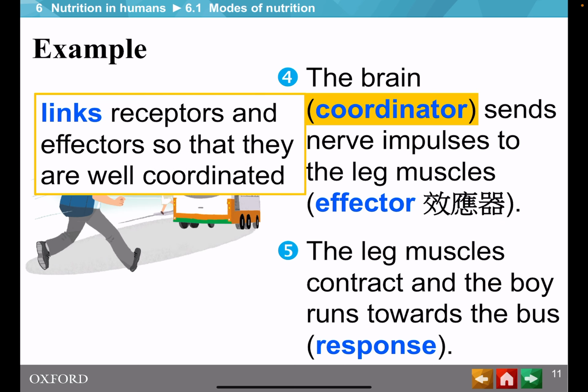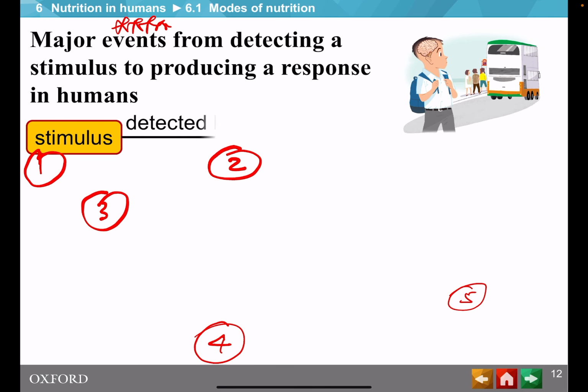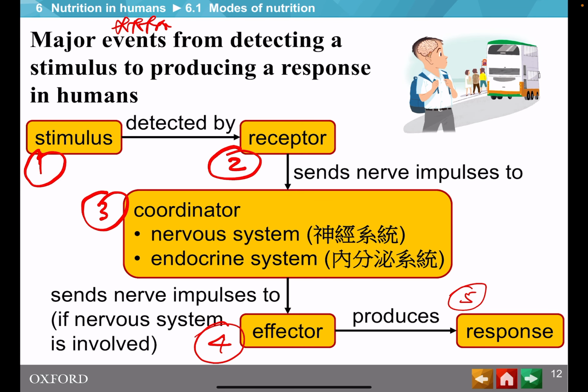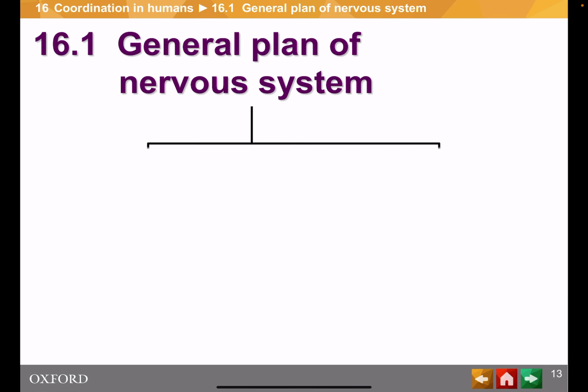That involves the coordinator, the coordinating system, which links receptors and effectors so that they are well coordinated. So please remember these 5 major events from detecting a stimulus to giving out a response: stimulus, receptor, coordinator, effector, and response.